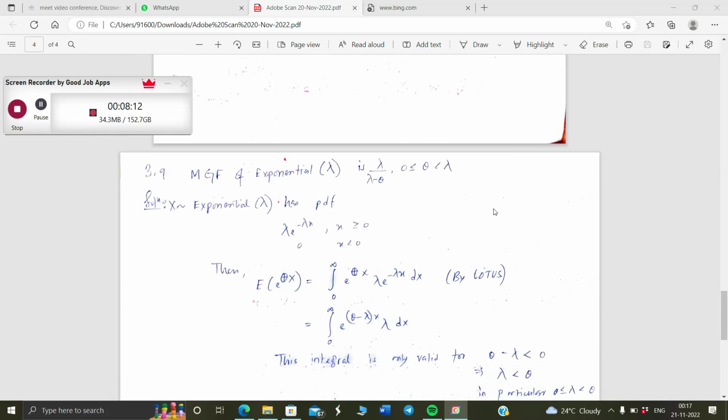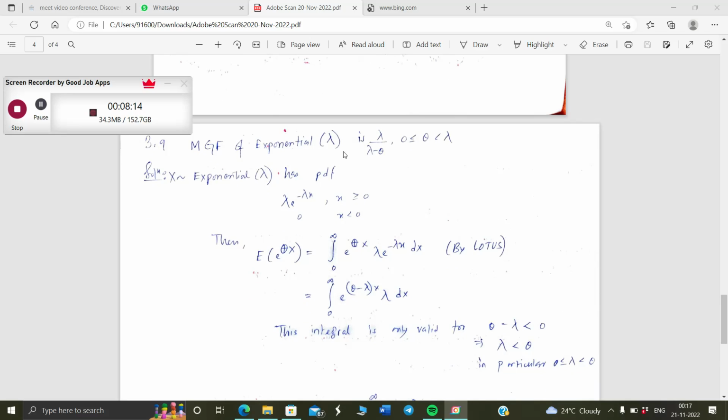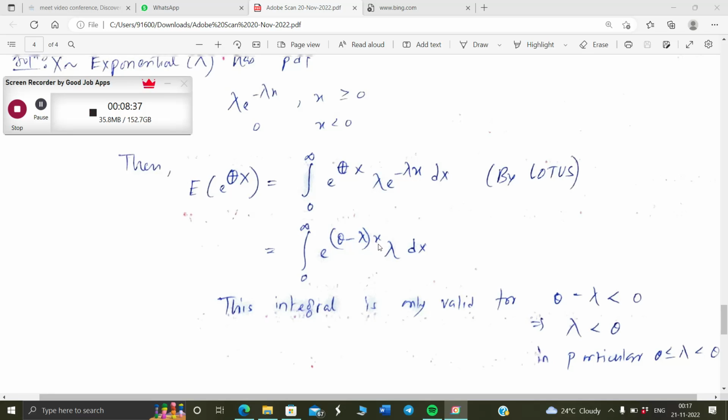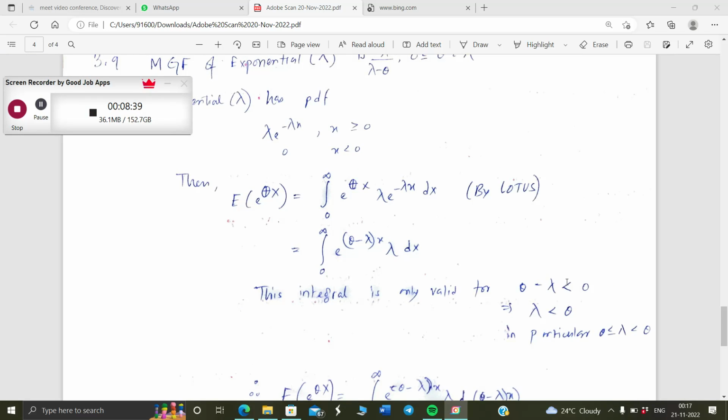So now let's go to question number 3.9, the second question. Find the MGF of the exponential with parameter lambda, which is lambda by lambda minus theta, for theta between 0 and lambda, lambda non-inclusive. The only important fact here is that since it's exponential, we have a good PDF, and we just have to find the expectation of e to the power theta X. The only key thing here is that this integral is only valid if theta minus lambda is less than 0, so theta has to be less than lambda.